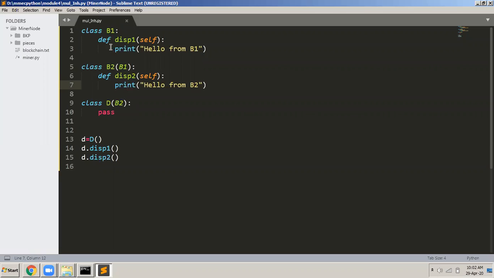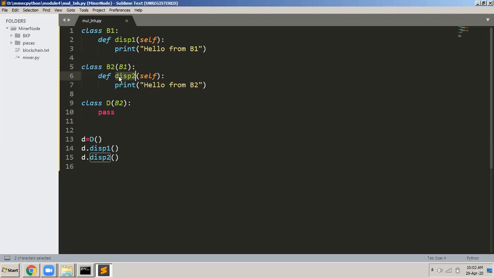Now, what I do is I change the B1 declaration. That is a simple base class containing one function called display1. And then I declare this B2 class, which is inheriting the B1 class. So now B2 is a derived class. It is acquiring all the properties of B1. So now B2 has all the properties of B1 also and B2 also.